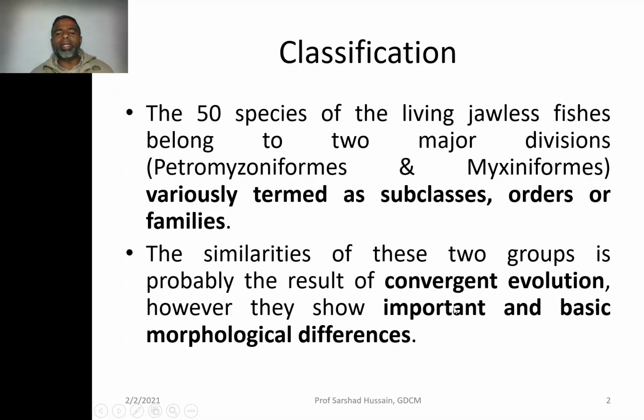So the whale is not having gills like the fishes. Whale is not having fins like the fishes. So whale cannot be put under the fishes. They have the characteristic features of a mammal, so whale is a mammal. Otherwise, mammal and fish are totally different groups, but because of the same habitat, they have the same body shape. This is convergent evolution. Similar is the example of Petromyzoniformes and Myxiniformes. They have differences, but because of convergent evolution, both are very similar to each other.